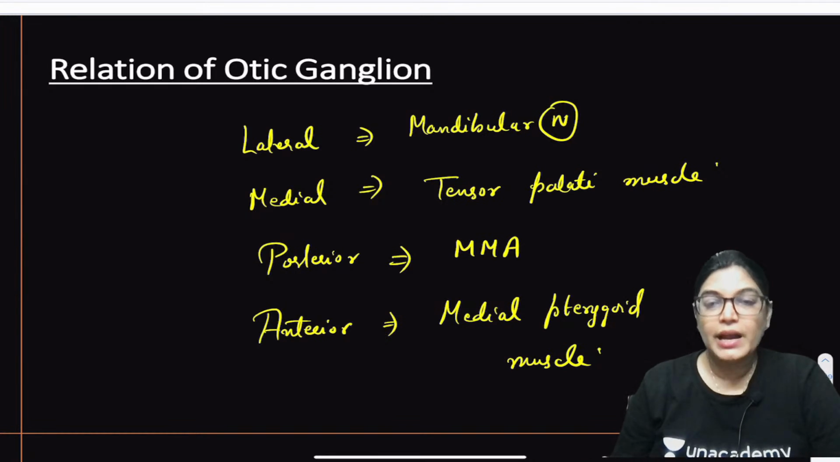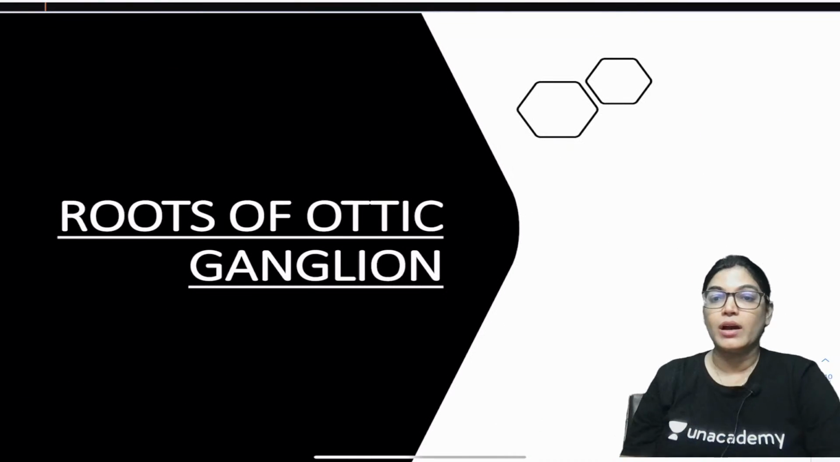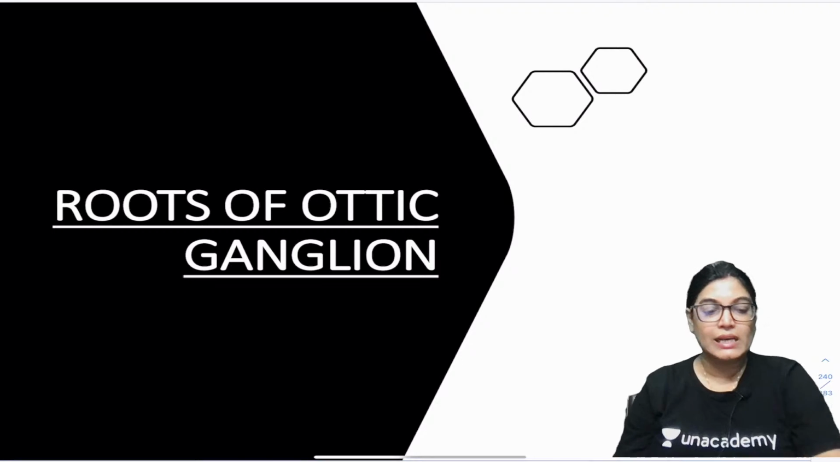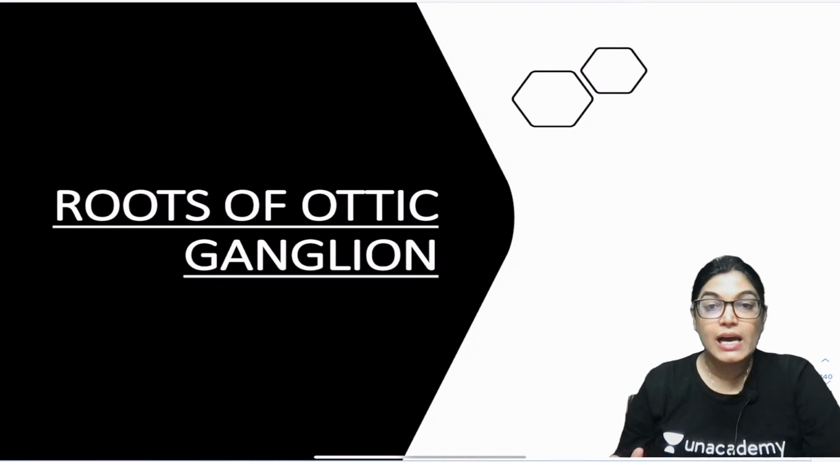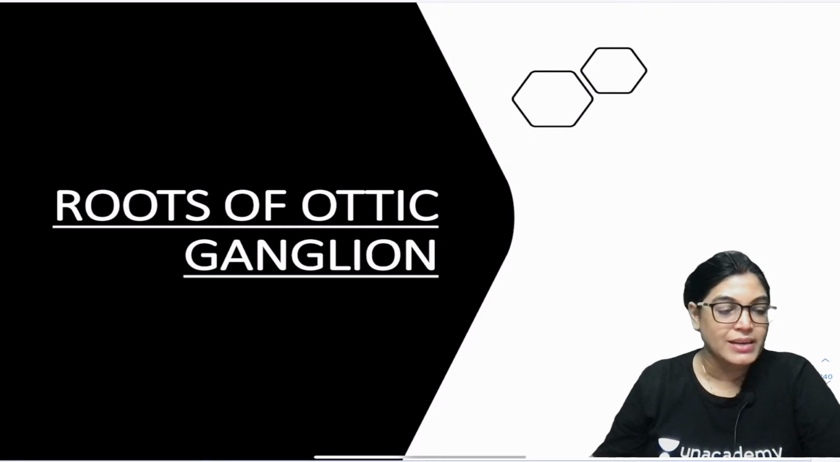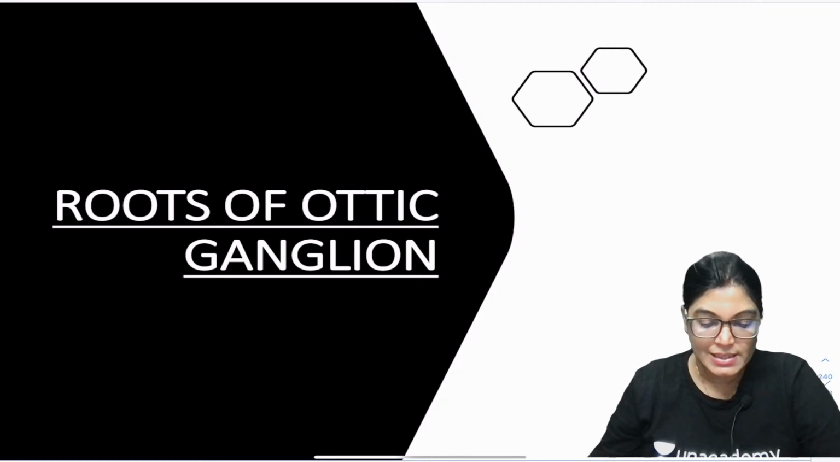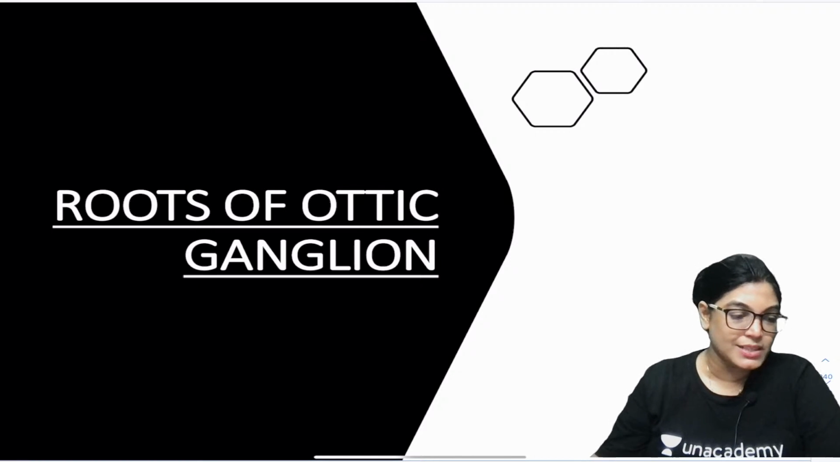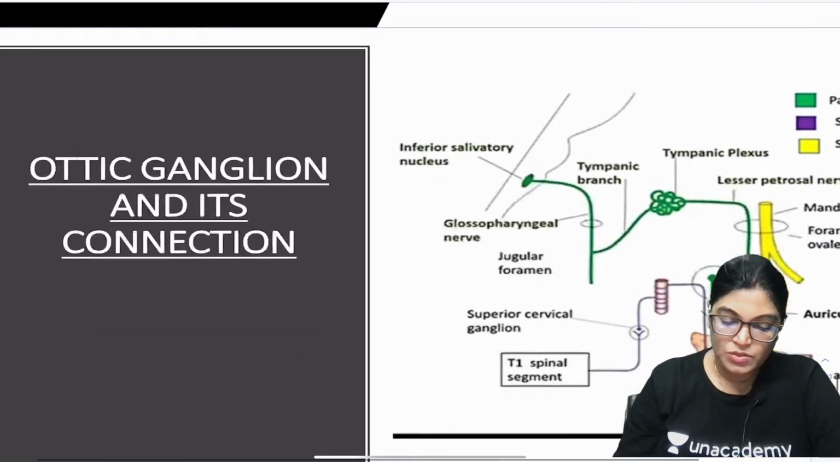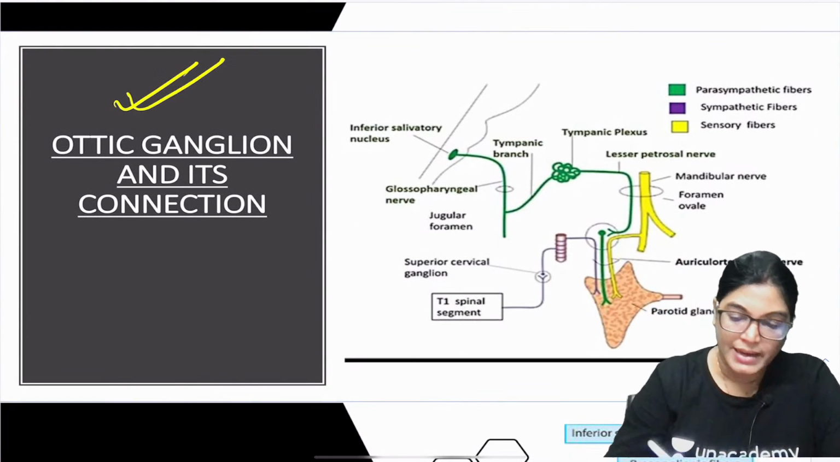Okay. Now I would like to talk about the roots and the connection of otic ganglion. So, my dear students, if we talk about the roots of the otic ganglion, there are three important connections or roots of otic ganglion which need to be studied in detail. One is the parasympathetic fibers, other is the sympathetic, and the other one is the sensory. So, we have to know each in detail. So, let's start with that. First thing is to know about its connection. So, otic ganglion and its connection.